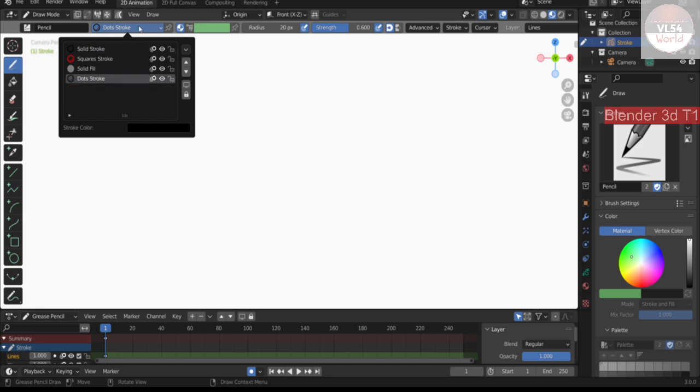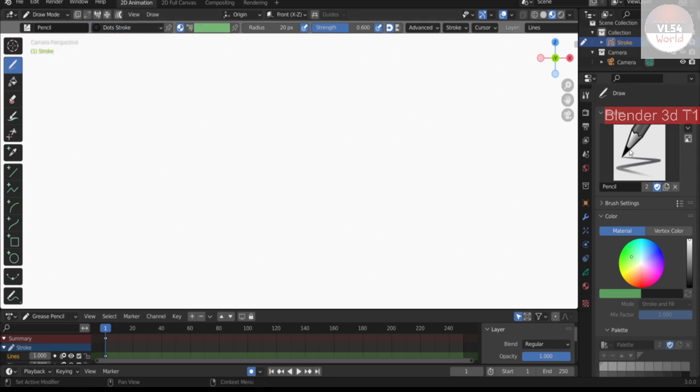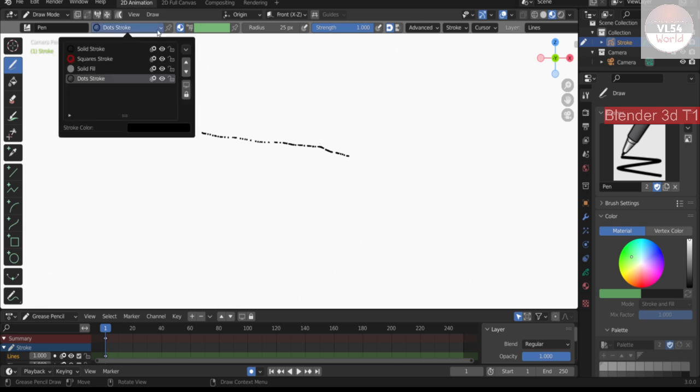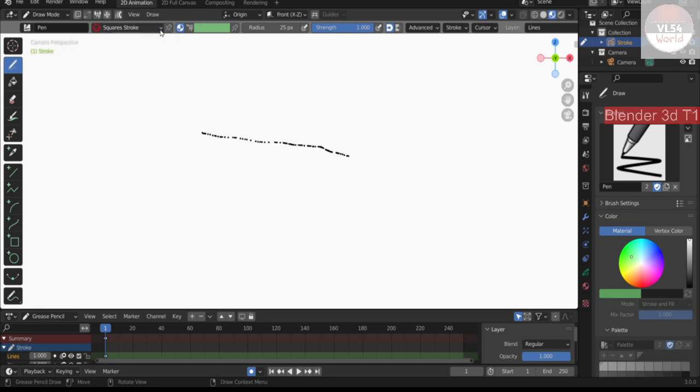So dot stroke is here, and I choose a pen. Now it is the line. See the dot stroke, they have some dotted line. But if you change to square stroke, let's see the difference. So you see the line is just a square type.